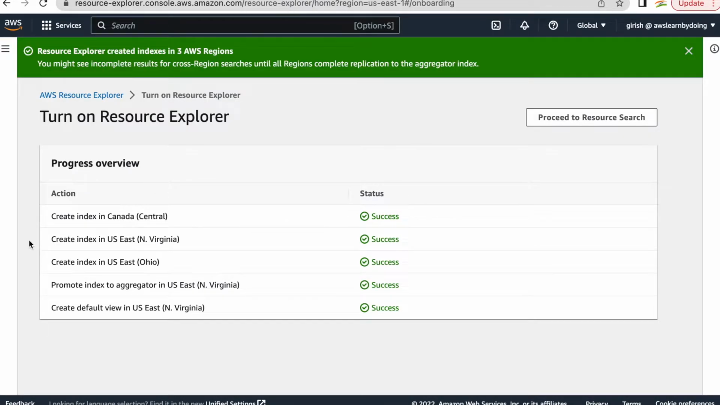Okay, so what all does it do? It creates an index in Canada Central, it creates an index in US East 1, which is North Virginia, then US East 2, which is Ohio, and these are all local indexes, if I am not wrong. And then promote index to aggregator in US East, North Virginia. So North Virginia US East 1 will have the aggregator index. That's what you saw in the concept. So whatever resources you are adding or deleting from all these three regions will get aggregated in this index, and you will have that view from US East 1. On top of that, we created a default view which makes all this happen.